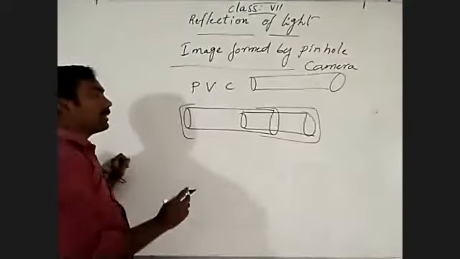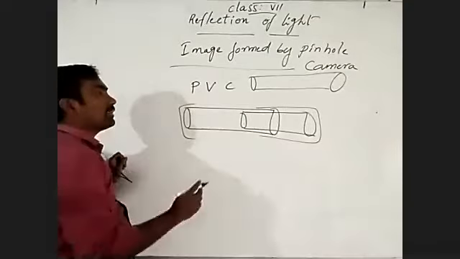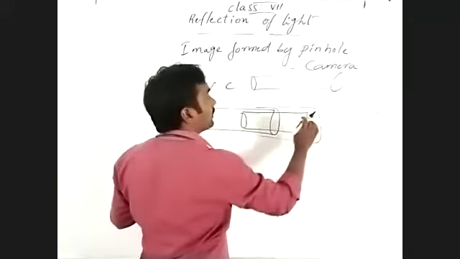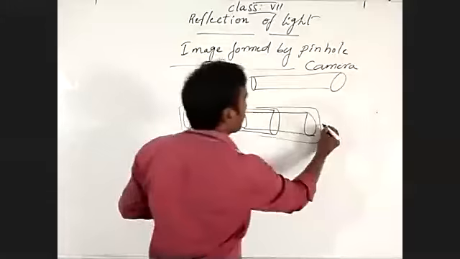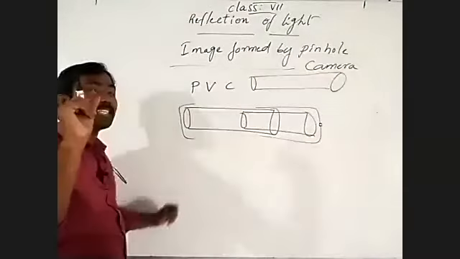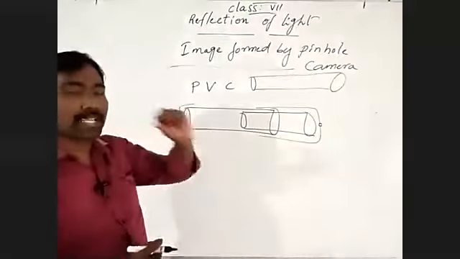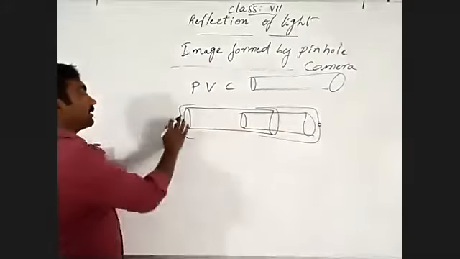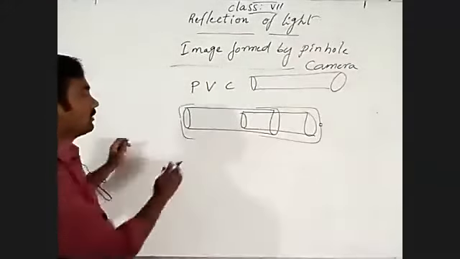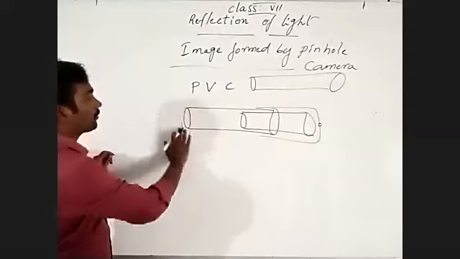I'm making a small hole at the end of the black paper, a pin-sized hole, made by a pin. This side no need to cover.